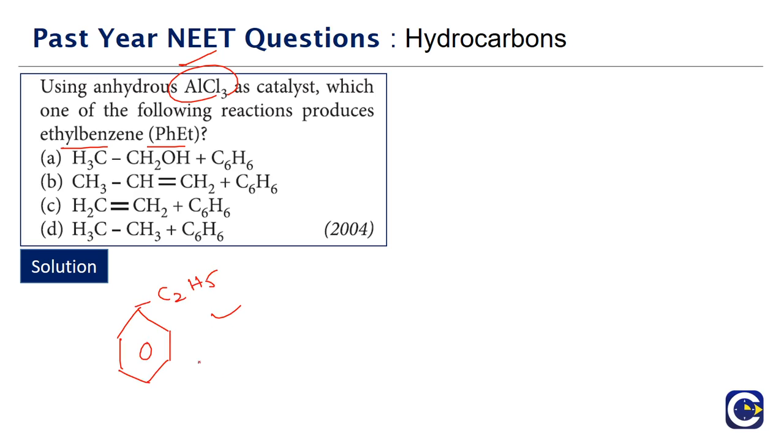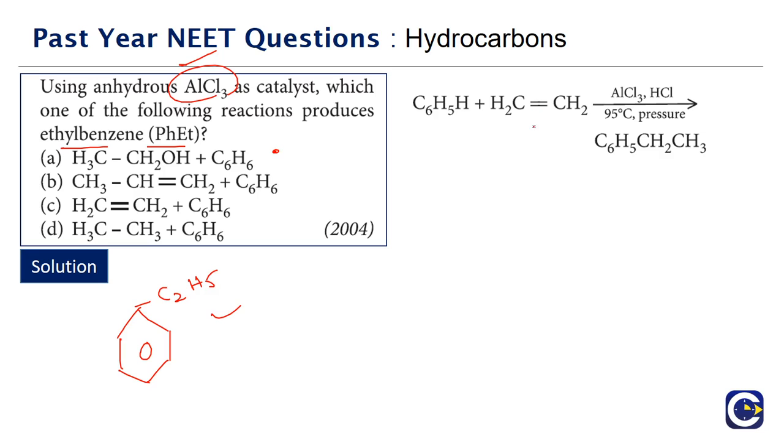If you look at the options given to us, option A is ethyl alcohol reacting with benzene. Option B is propene reacting with benzene. Option C is ethene reacting with benzene. Option D is ethane reacting with benzene. So if you look at the possibility, we have ethene reacting with benzene in the presence of the Lewis acid, AlCl3.